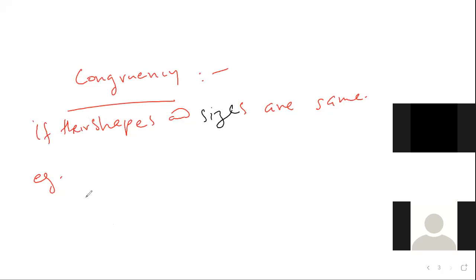Example, you can write your own. Three examples you have to write, because I explained many things. Now similarity. Can you write the examples? Sir, draw them? You can write. Draw or write, it doesn't matter.